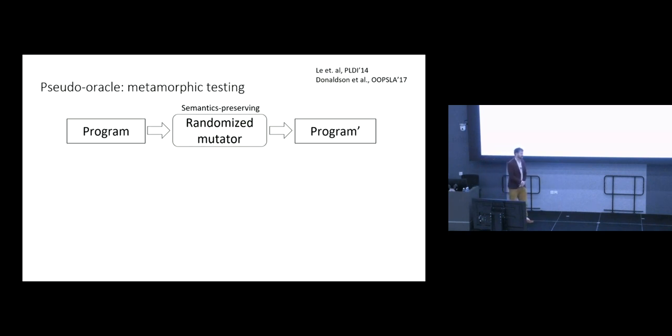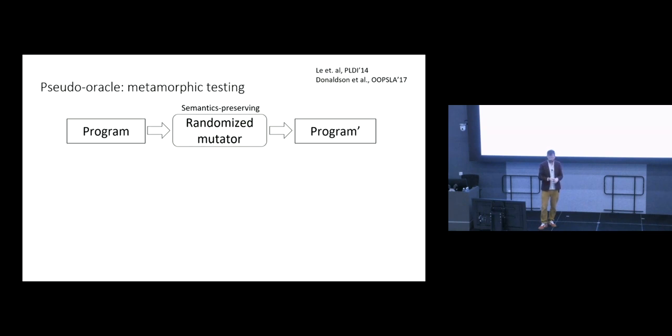So metamorphic testing is particularly useful when you only have one compiler. Maybe this is a brand new programming language and you've implemented the first compiler and you want to do some testing of it. Or where you've got a compiler that does have lots of implementation-defined behavior. So cross-checking between compilers would be fraught with difficulty because of implementation-defined behavior, but sanity checking one compiler against itself